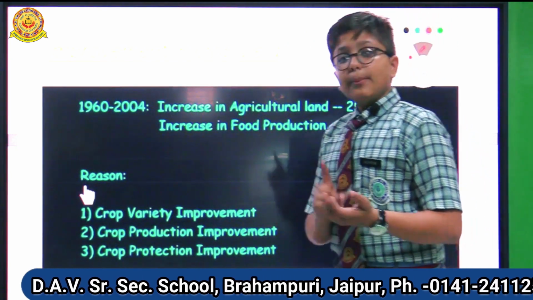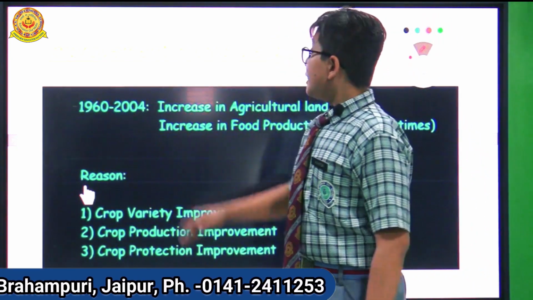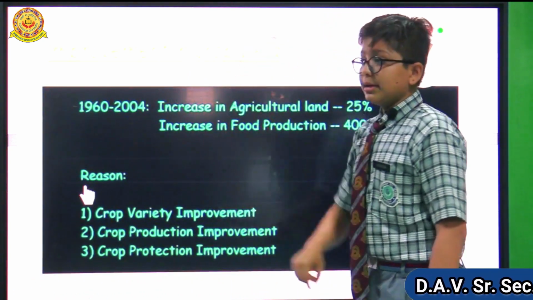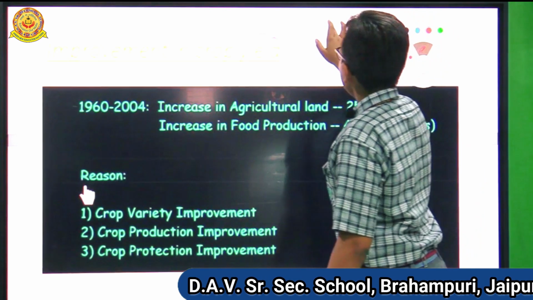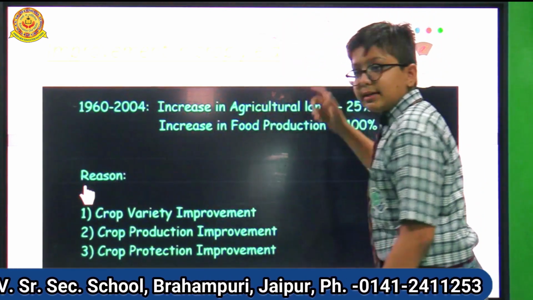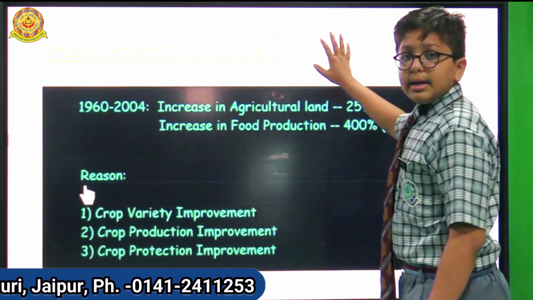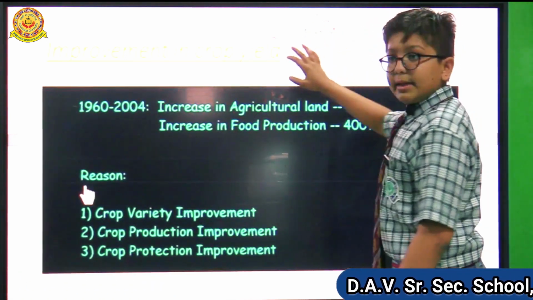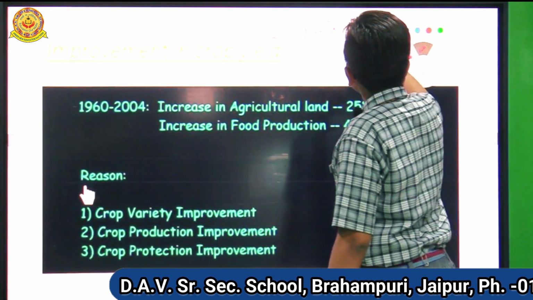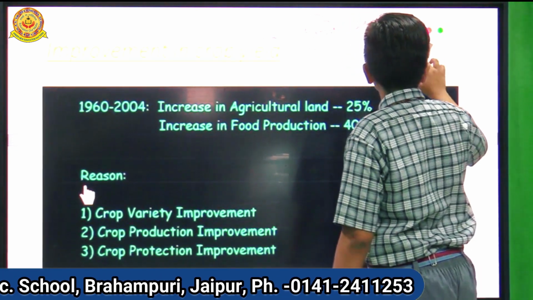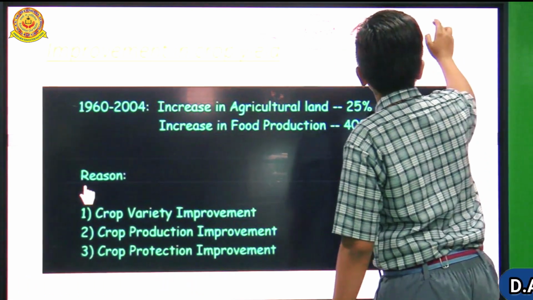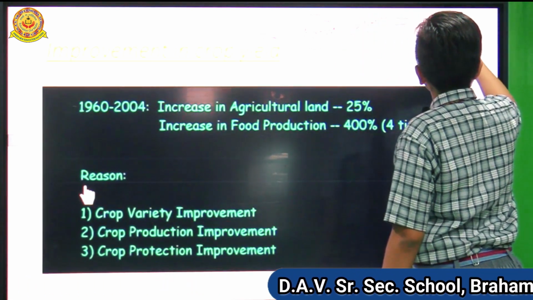Now the main topic of our chapter is improvement in crop yielding. Now, the meaning of yield. If I have a farm of 10 hectares, you can make any type of farm. It is this type of farm I have, and in 1 year I have a production of 1 ton of wheat.